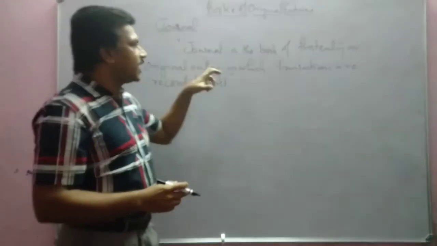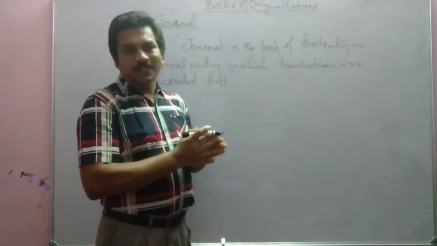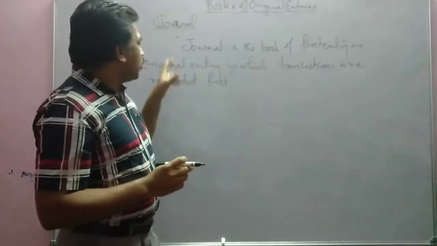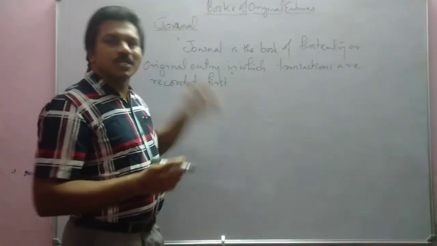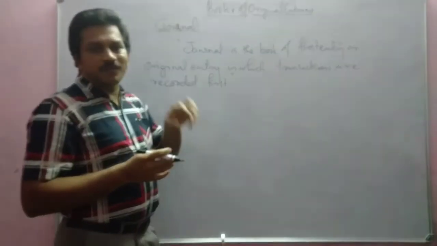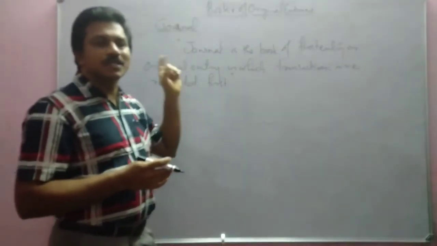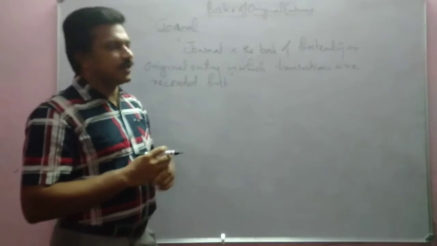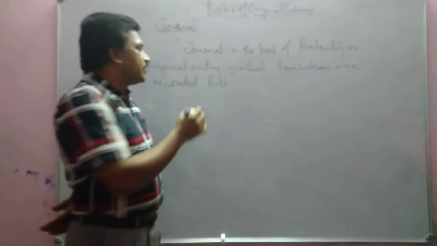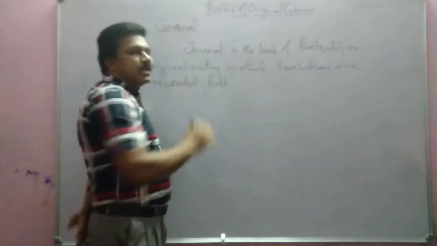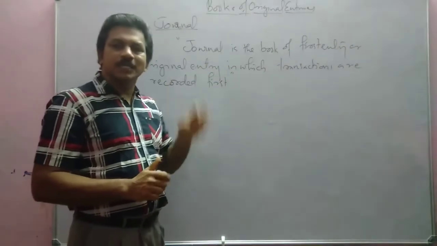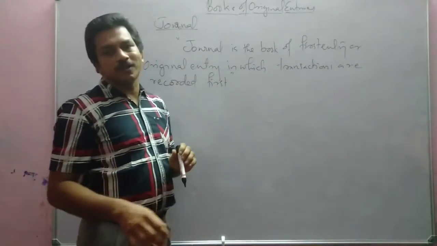We can say that journal is the book of first entry. This is the book where transactions are recorded first, or otherwise it is the original entry. Original entry means the first time when we are recording the transaction; that entry is called original entry. We are entering the transaction originally or for the first time. So that book is called journal. So journal is the book of original entry or first entry in which transactions are recorded.